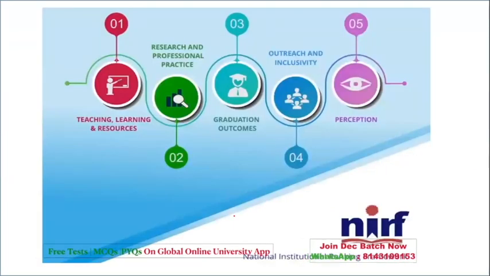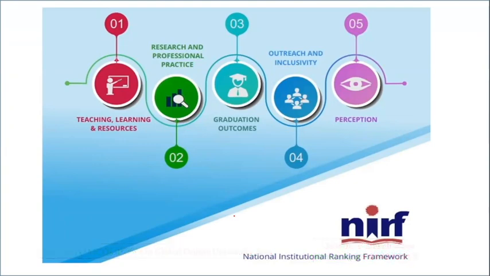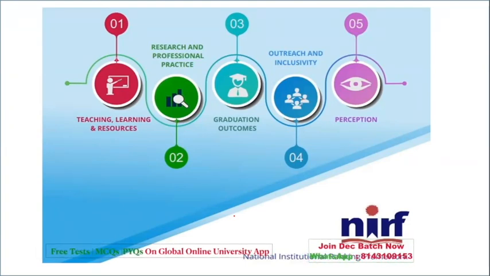So it has areas, that is, you can call it the framework. The framework of NIRF is as below. So let's see what the frameworks are. There are 5 categories, that is teaching, learning and resources, research and professional practice, graduation outcomes, outreach and inclusivity, as well as perception. These are all the parameters of NIRF.